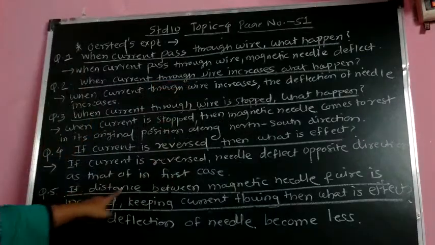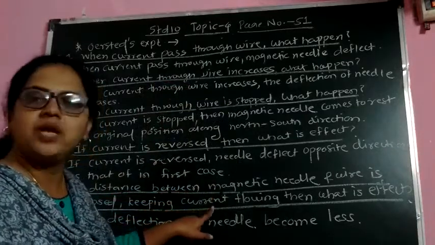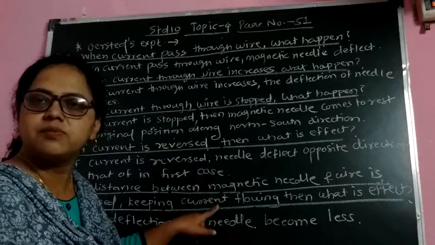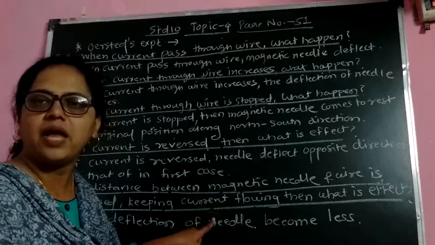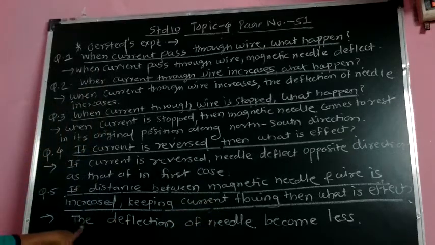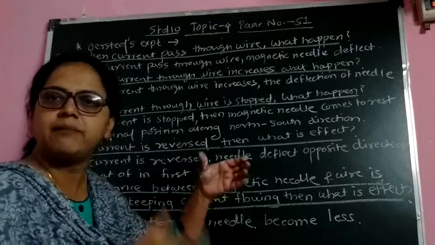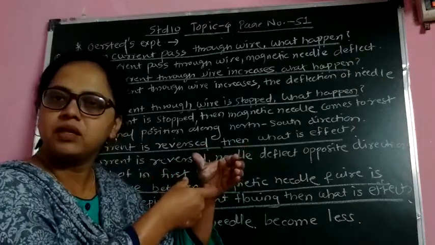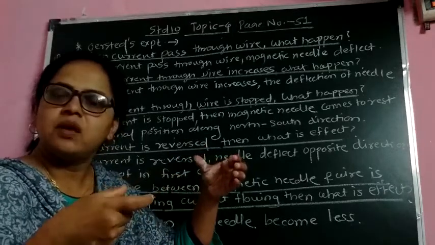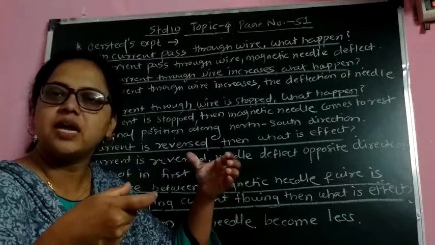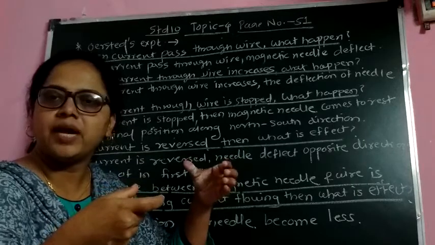Then question 5: if the distance between the magnetic needle and the wire is increased, what will happen? If the distance between the magnetic needle and the current carrying conductor is increased, then the deflection of the needle becomes very less. Suppose the circuit is present here and the magnetic needle is present near to that, then there is a deflection. But when we keep the magnetic needle very far away from that circuit, the effect of the magnetic field is very less. So there will be no deflection of the magnetic needle.